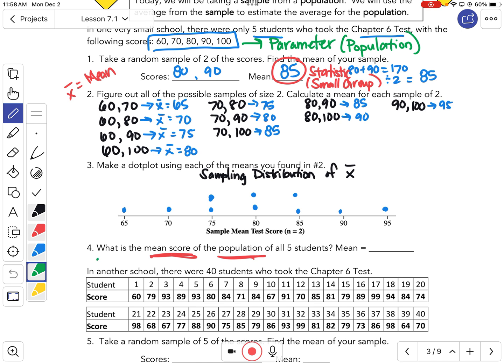So I'd add them all up, 60 plus 70 plus 80 plus 90 plus 100. And then what would I divide it by? 5. I'd add it all up, and I would divide by 5. And we should get 80. Now, the symbol we use for the population mean is that kind of cursive U. Remember, that's population.